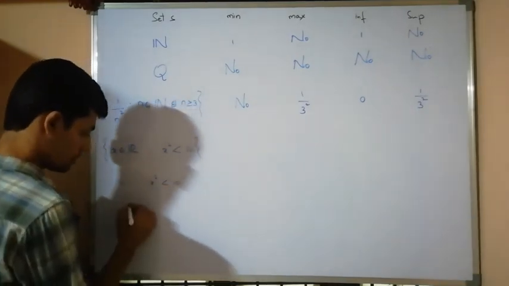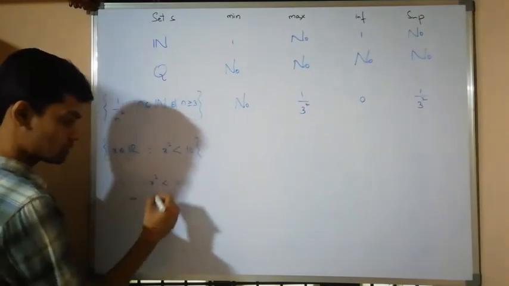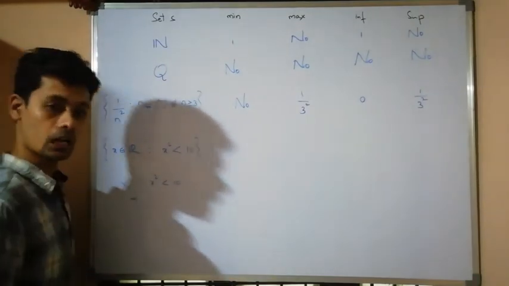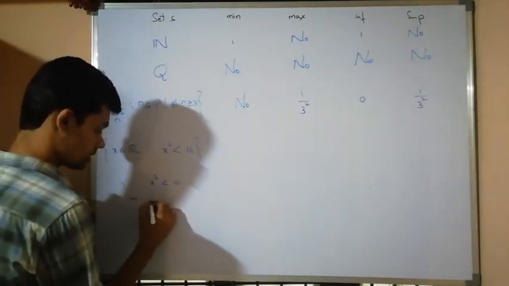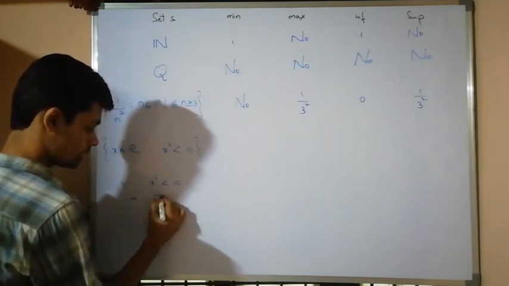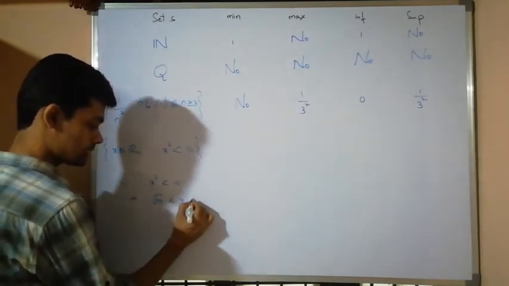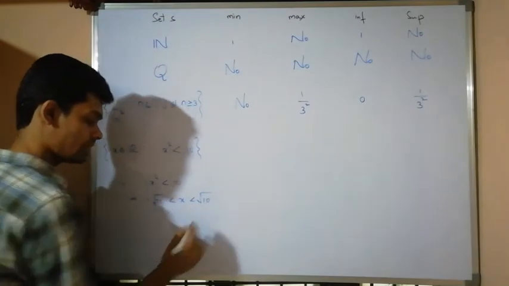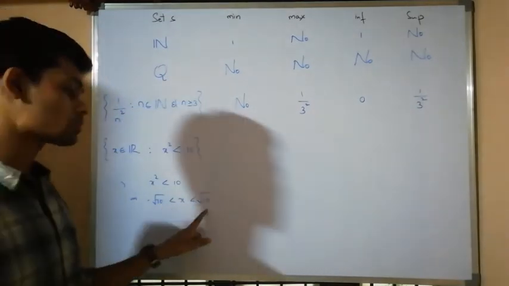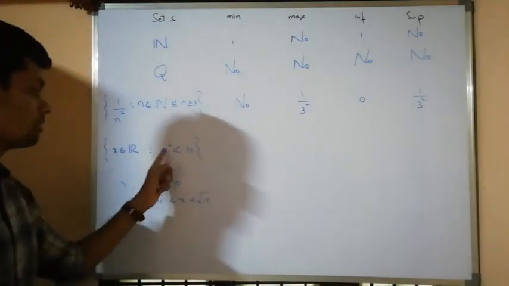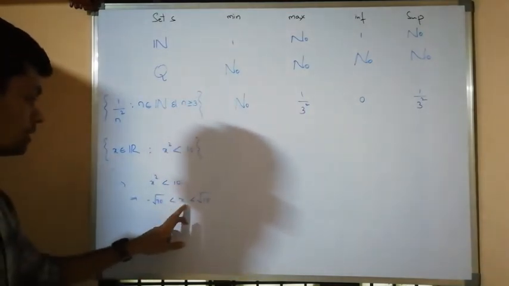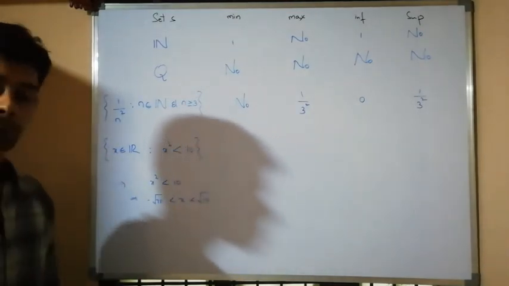If I remove the square, it becomes plus or minus under root 10, that is minus under root 10 less than x less than under root 10. If I take any real number between these two, its square will be less than 10. Therefore, all the real numbers between these two lie here.